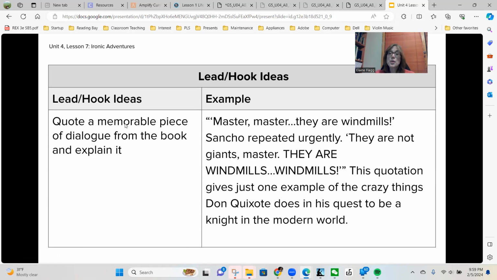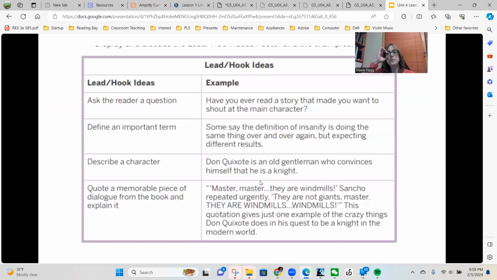You could also start with a quote, which is a memorable piece of dialogue. Master, master, they are windmills, Sancho repeated urgently. They are not giants, master. They are windmills. This quotation gives just one example of the crazy things Don Quixote does in his quest to be a knight in the modern world. So if you start with a quote, you need to explain how that supports what you want. Okay, so here are all 4 options for a lead or a hook.